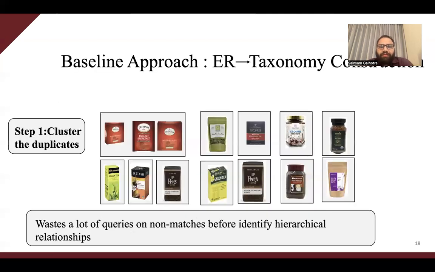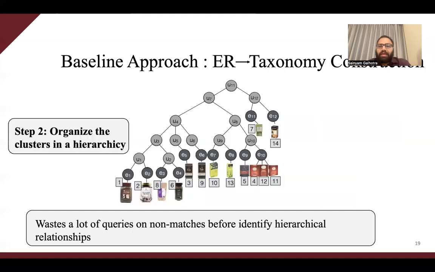This brings us to the first baseline, which first runs entity resolution over the records to identify clusters of records that refer to the same entity, and then performs taxonomy construction on top of these identified entities. One of the main disadvantages of this approach is that it compares many different record pairs, which are non-matches, before identifying any type-subtype relationships between them.